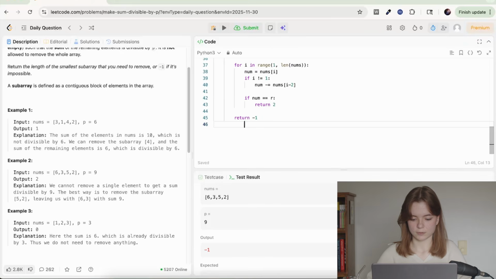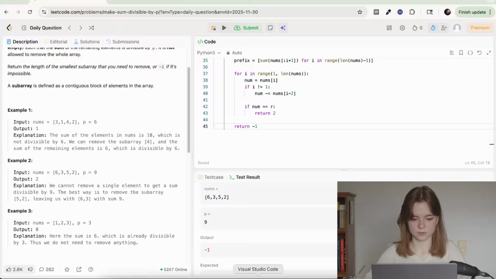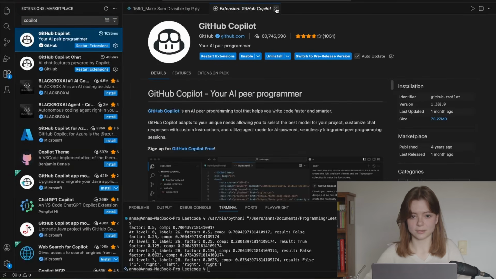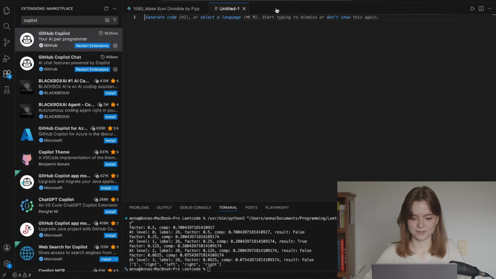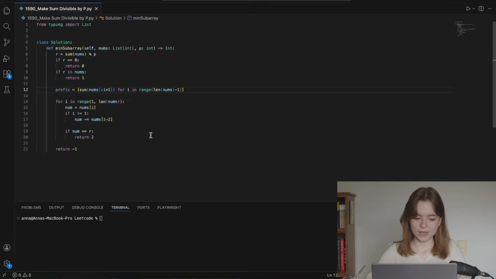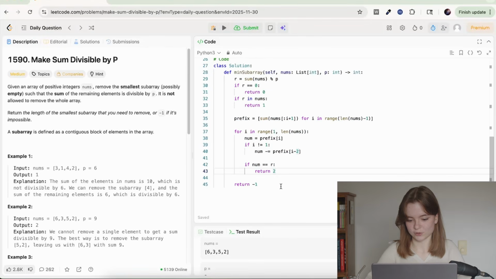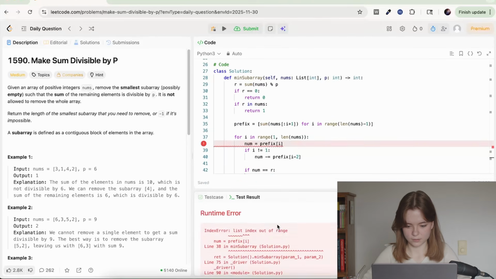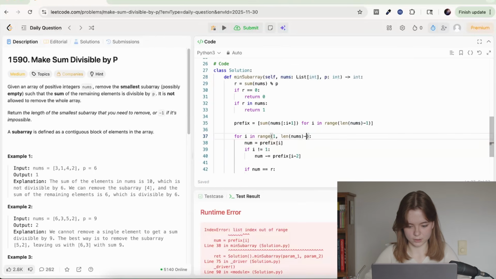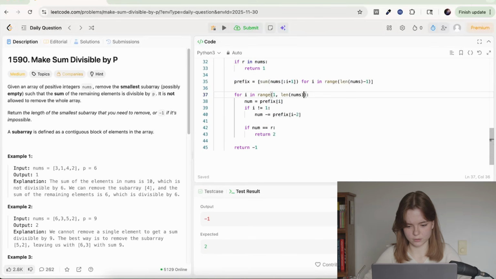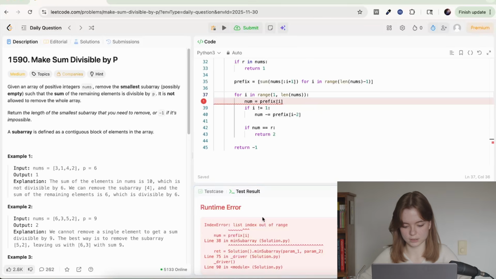So I'm actually gonna go ahead and bring this into VS Code. Okay, and let's just turn off Copilot, just to make sure it doesn't give us the answer too quickly. And we see the answer right away. Prefix isn't being used. We're using the wrong array. Okay, let's try it. Right, because nums -1 actually. Okay, still not. Wait, no, it shouldn't be. No, it should be like this. Because the end is not included.